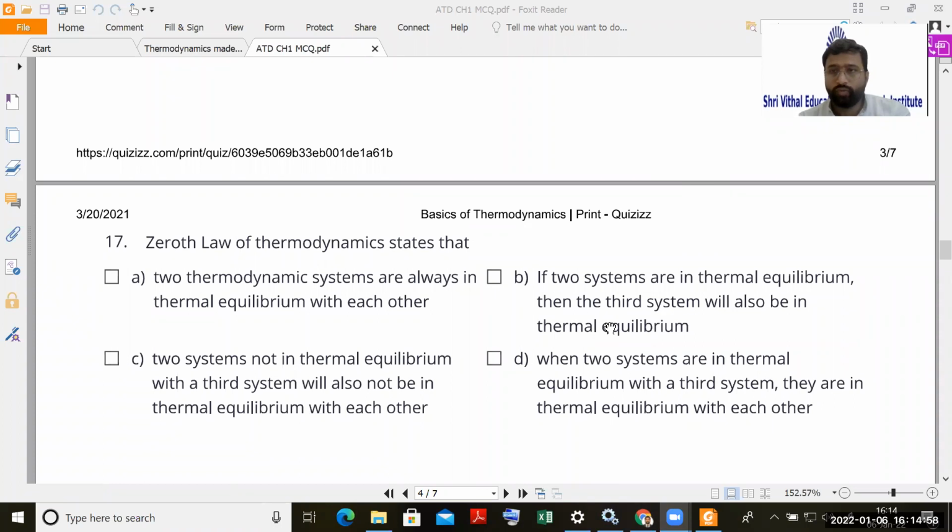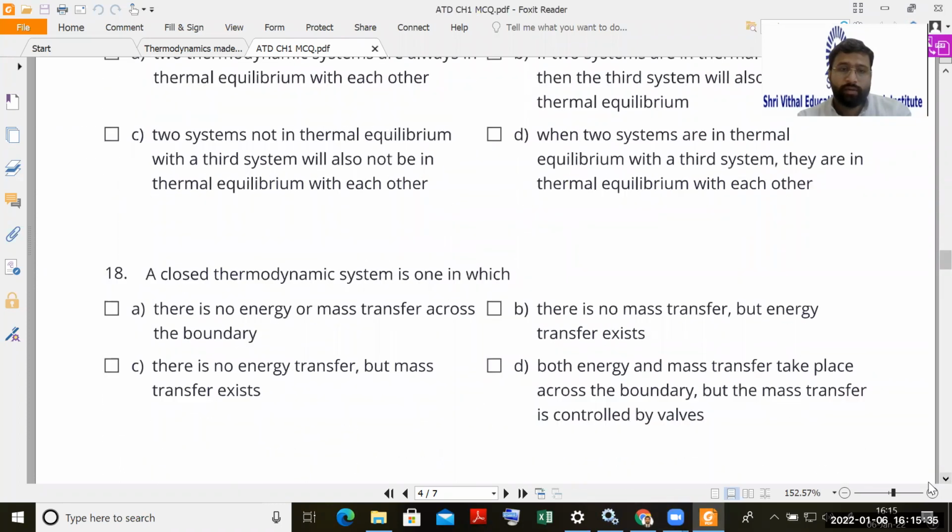Read the difference between these two sentences. B says if two systems are in equilibrium, then the third system will also be in thermal equilibrium. It doesn't make any sense. If two systems are in thermal equilibrium, that means their temperature is the same, but the third system's temperature may be different. Not necessarily does it have to be in thermal equilibrium with the two systems. But in option D, when two systems are in thermal equilibrium with a third system, that means A is in thermal equilibrium with C, and B is in thermal equilibrium with C. So A and B will be in thermal equilibrium with each other. Option D is correct.